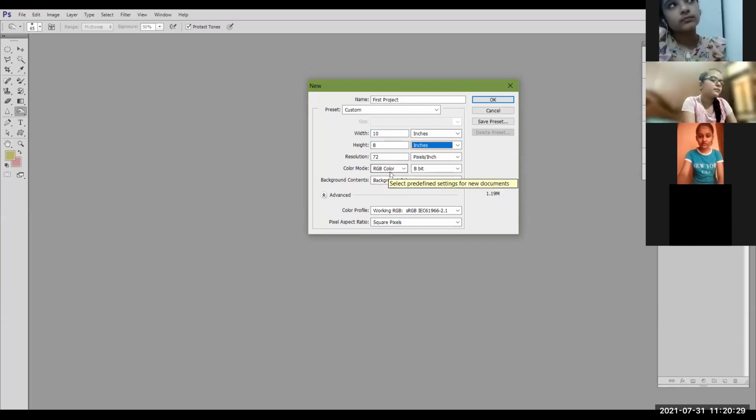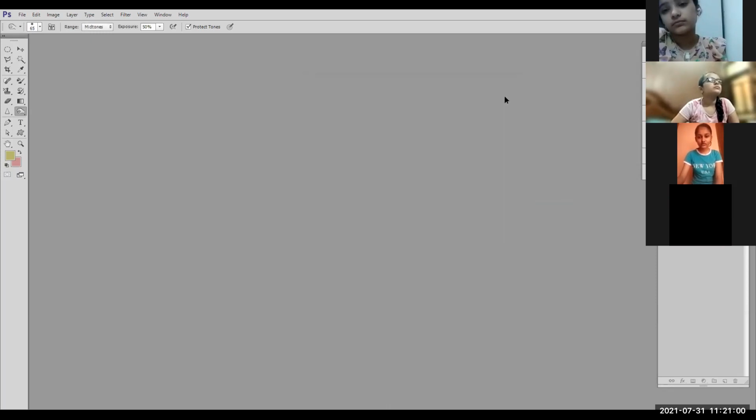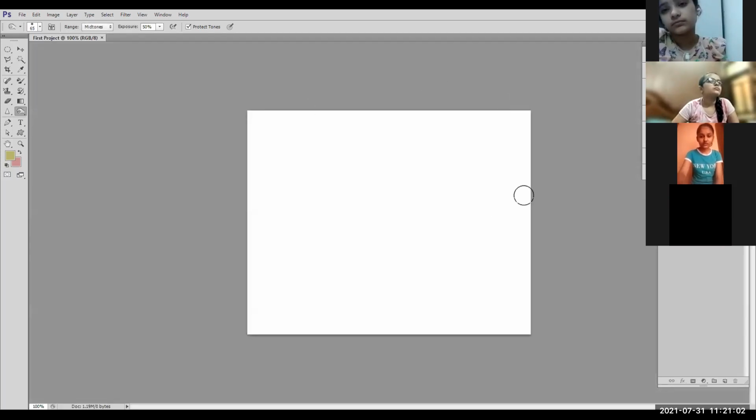Then resolution is there, color mode is there, and background content is there. Resolution 72 pixels per inch, leave it, no need to change. Color mode, you don't need to change. There are various color modes available. Presently, you go with the by default option RGB colors, that is red, green, blue. Now, background content, it is usually white. Whenever we open a new file, the background stage जो आपके पास आती है, जो working area आता है, वो white color में होता है. So you can click on white, it will show you the white working area with the size which you had specified 10 by 8.